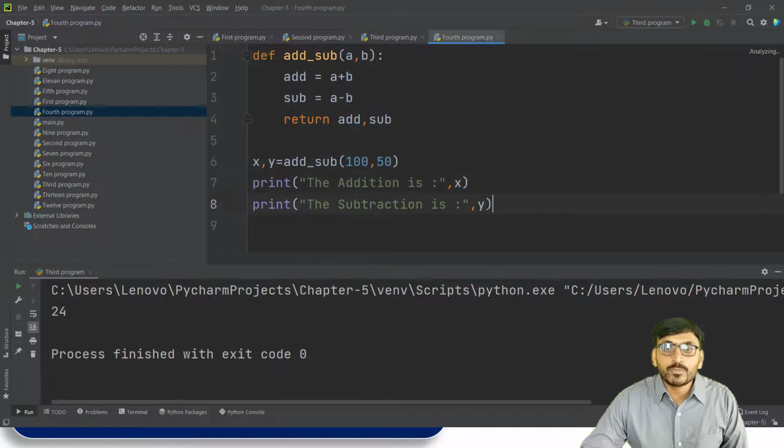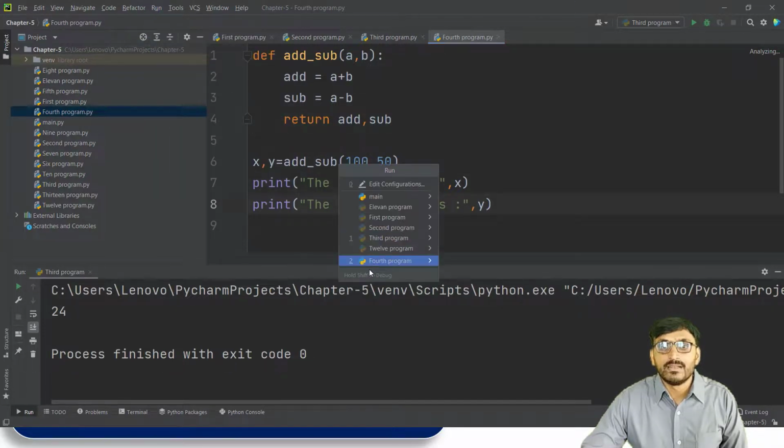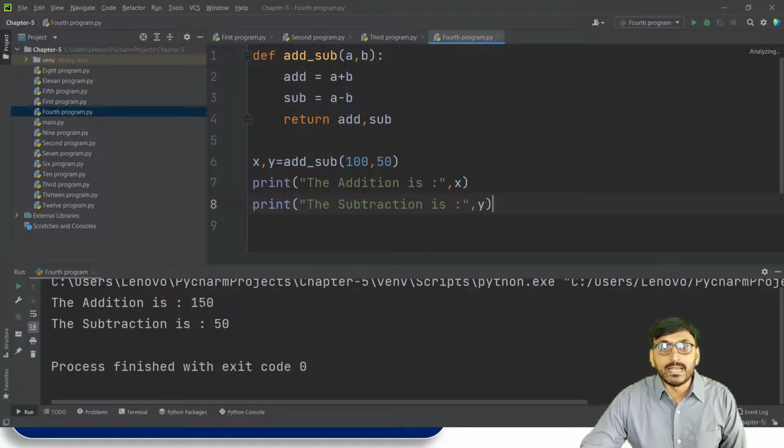So if we run the program, we get the output: the addition is 150 and the subtraction is 50. So 100 plus 50 is equal to 150, the addition, and the subtraction, 100 minus 50, is equal to 50. So this is about returning more than one value.